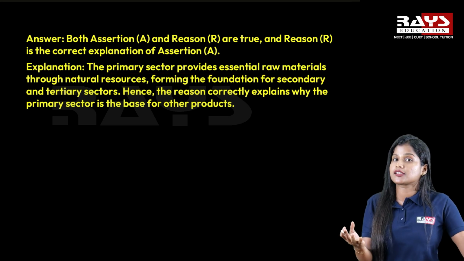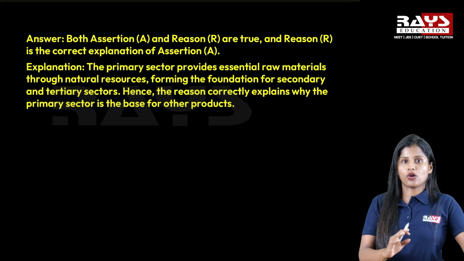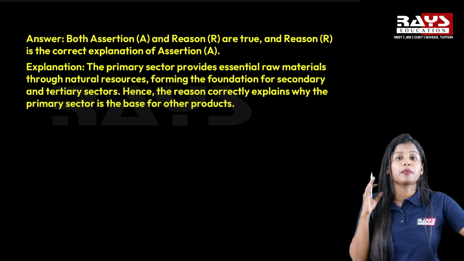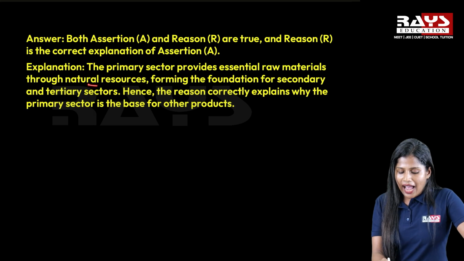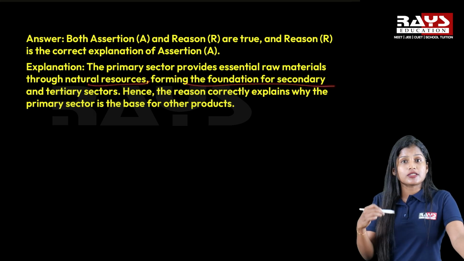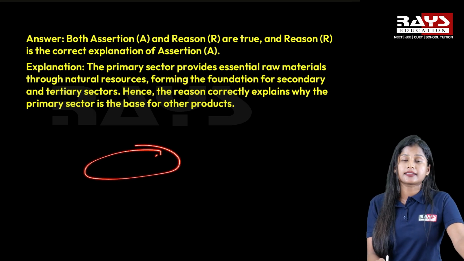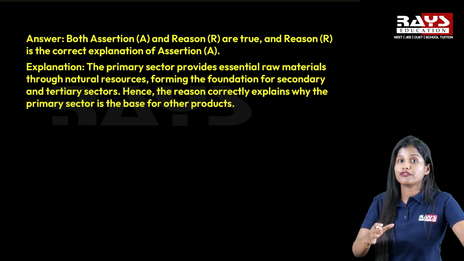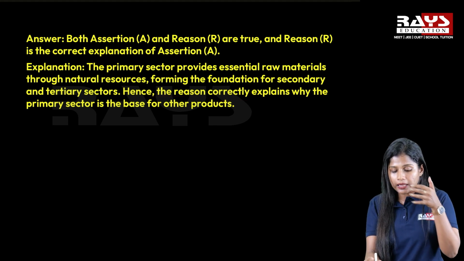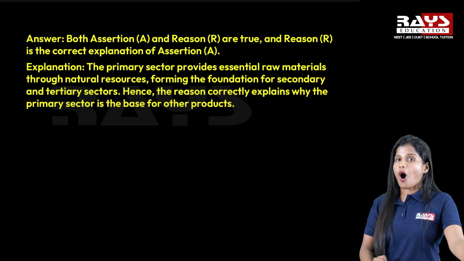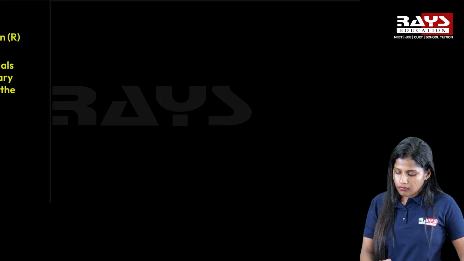Accordingly, this primary sector is also known as the agriculture sector. We already studied that. Then the name of primary sector, what is it? Agriculture sector. And through natural resources, it forms the foundation for the secondary sector. Always the primary sector is the foundation for the secondary sector, and hence the reason correctly explains why the primary sector is the base for all other products.